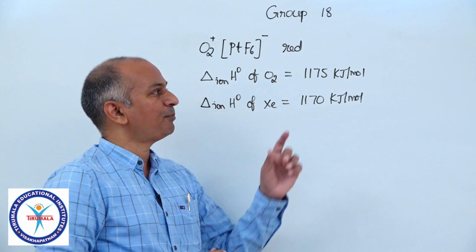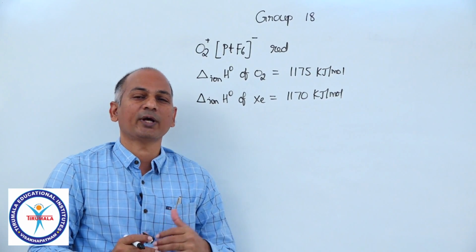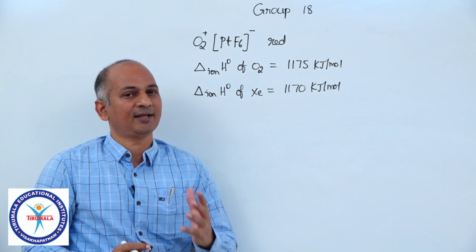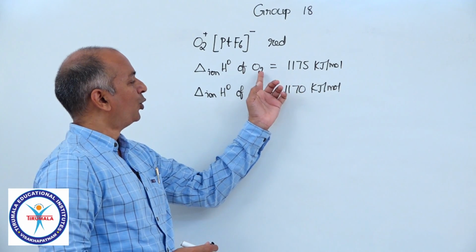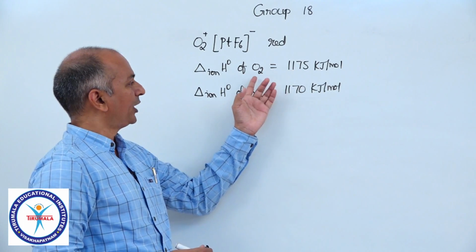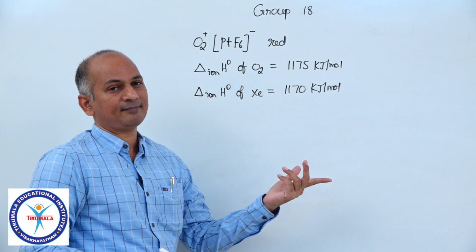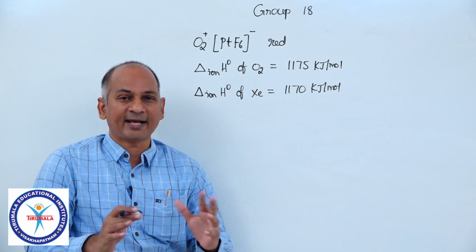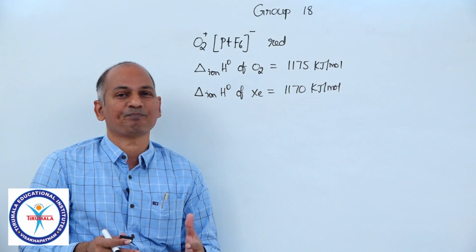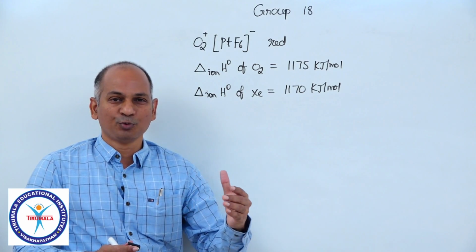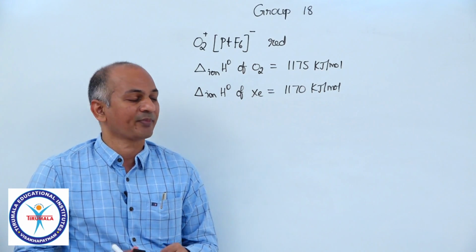So when this compound was discovered, many people thought that if O2 can be converted into O2+, then why not Xe? Because ionization potential values of O2 and xenon are almost same. If you can remove electron from oxygen, then why not from xenon? So then the experiments started, and gradually so many compounds of xenon came into being, and to small extent even compounds of krypton were also discovered.